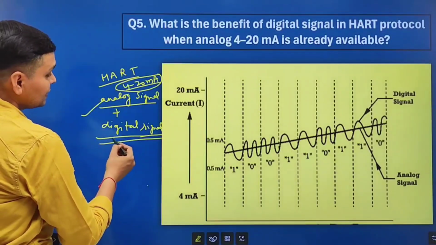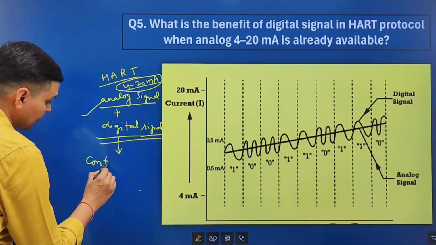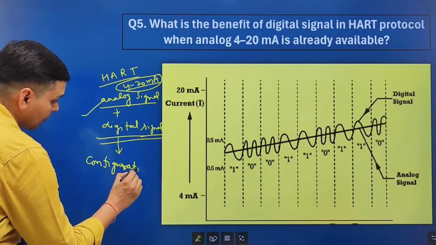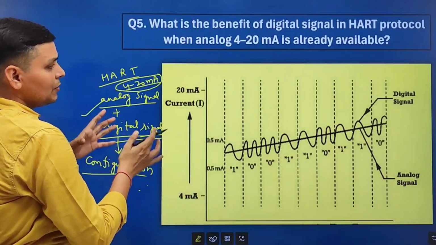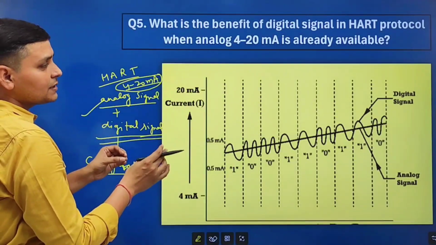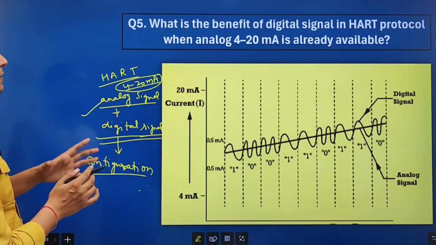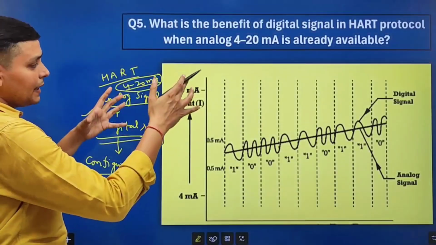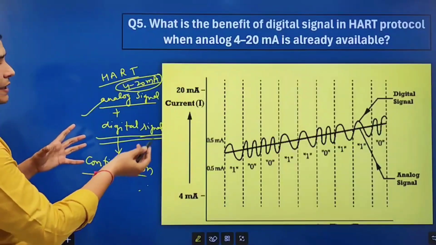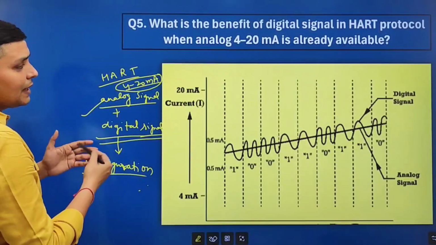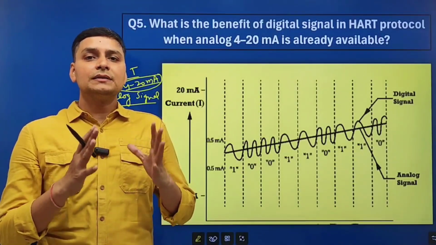Now what is the advantage of using this digital signal? By using this digital signal, we can get its configuration, about its LRV, URV and its health. We can check at controller side, or we can check by using HART communicator. So this is the major advantage of using HART protocol. We can calibrate any type of transmitter by using HART protocol or HART communicator, because we can get its configuration, we can get its LRV, URV and other information. So HART protocol is very important. It is the heart of instrument.